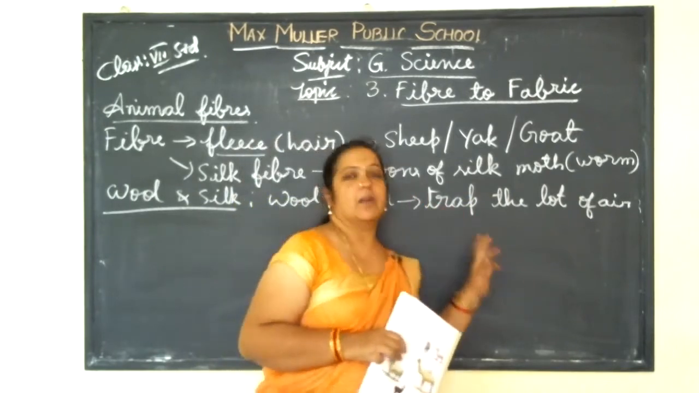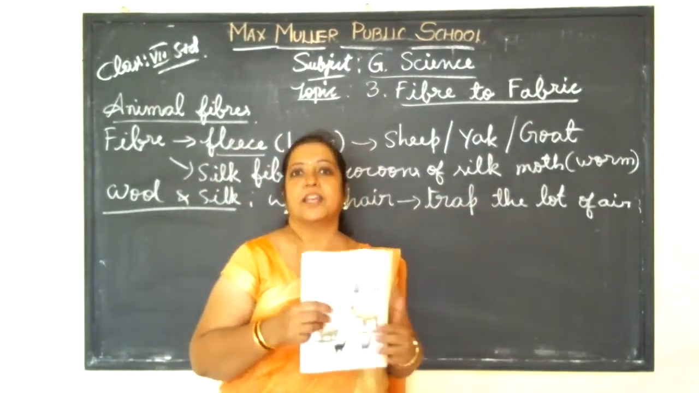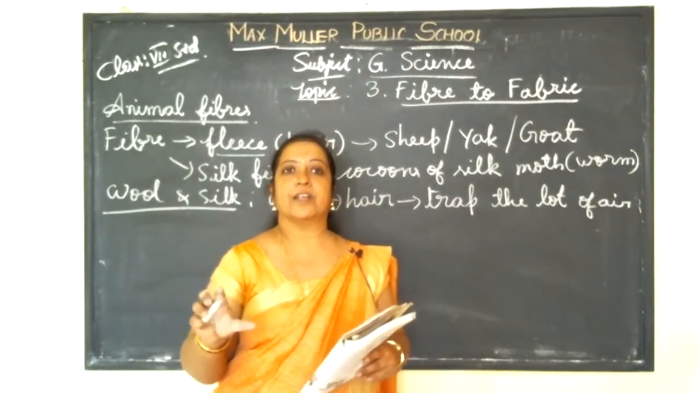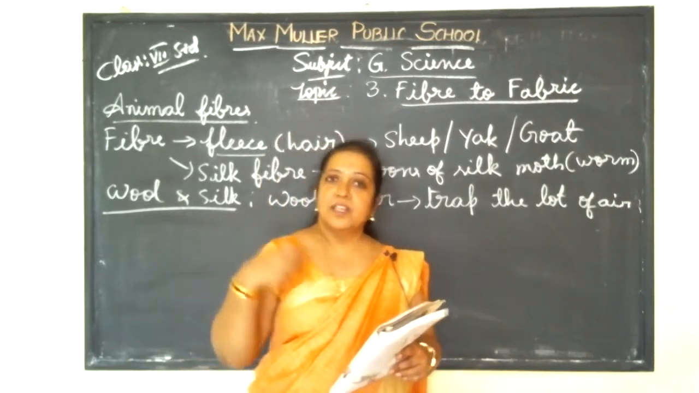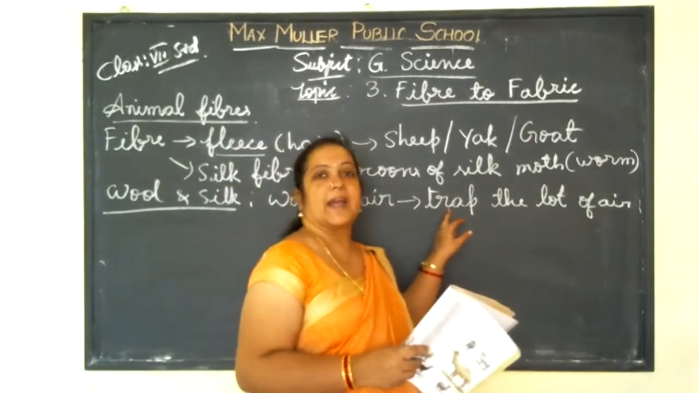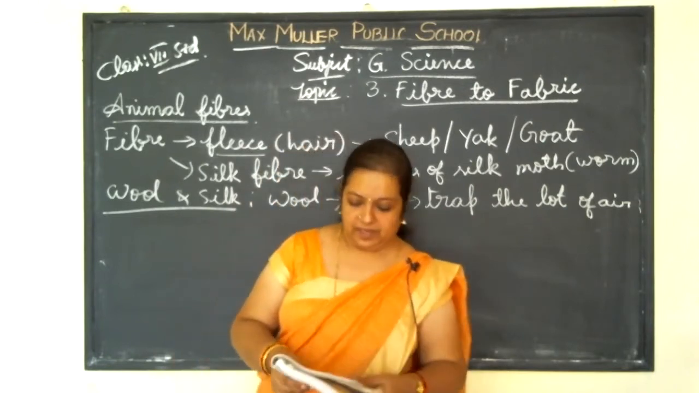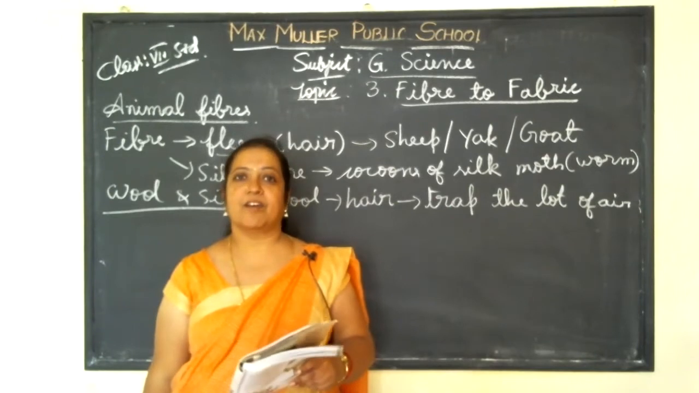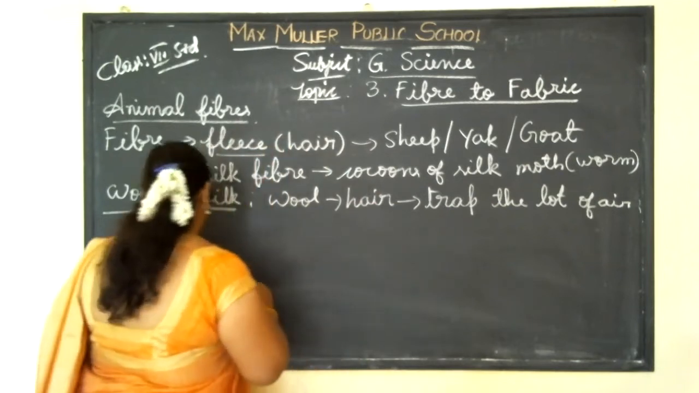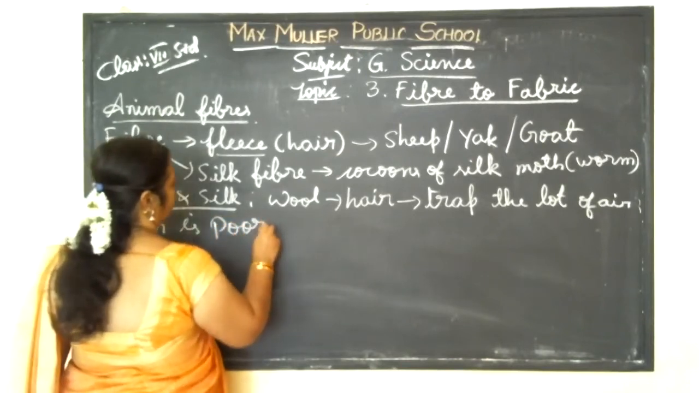They will trap a lot of air. Trap means they will hold the air present in the outer environment. So the inner body will not feel any coldness. The inner layer of the body will be warm because the air will be trapped inside the fur. And since air is a poor conductor of heat, see, air is a poor conductor of heat.